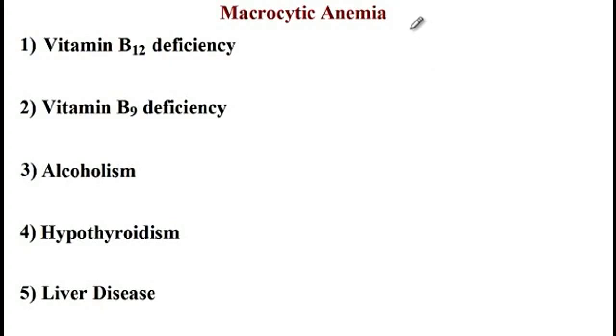Macrocytic anemia is defined as a mean corpuscular volume of more than 100. And there are two different forms of macrocytic anemia. These are megaloblastic macrocytic anemia or normoblastic macrocytic anemia.